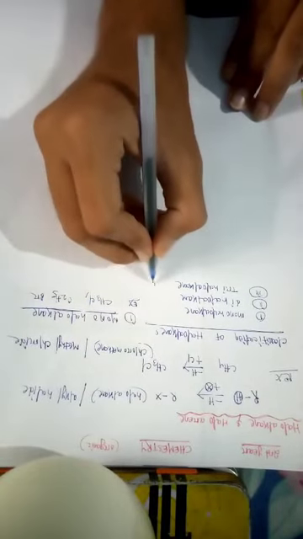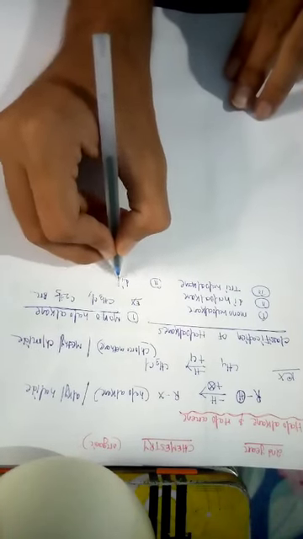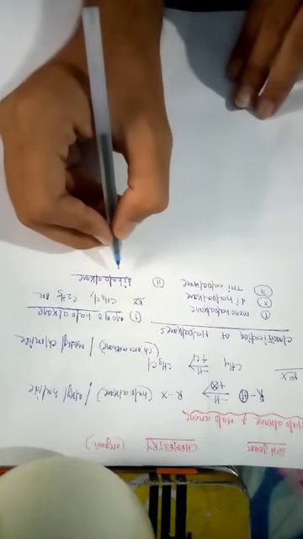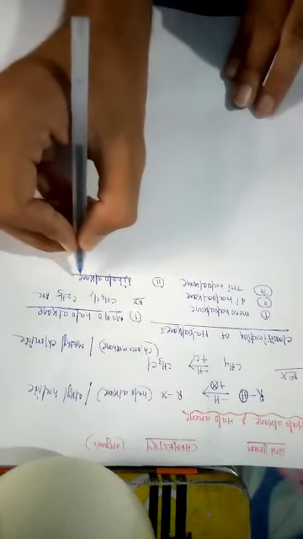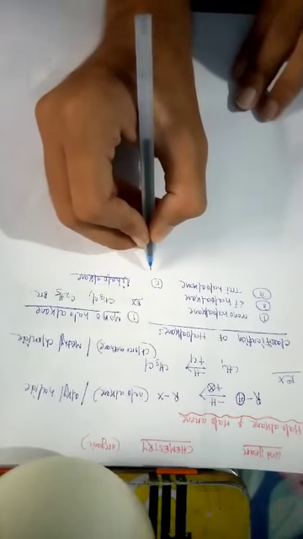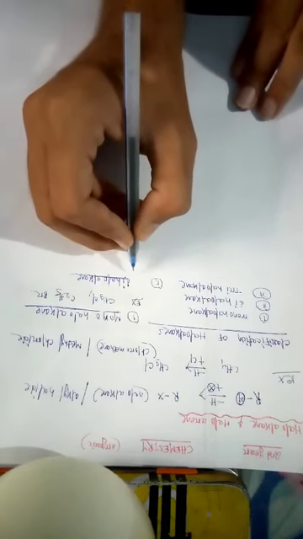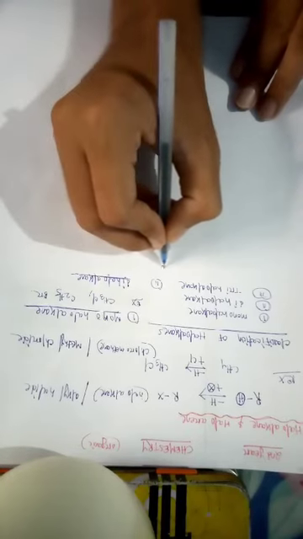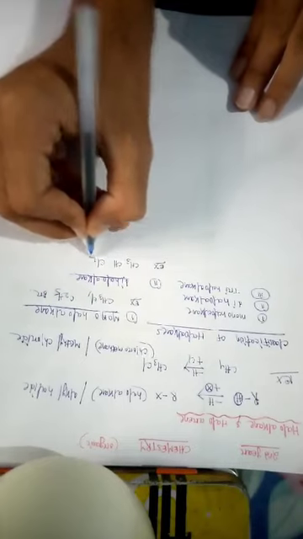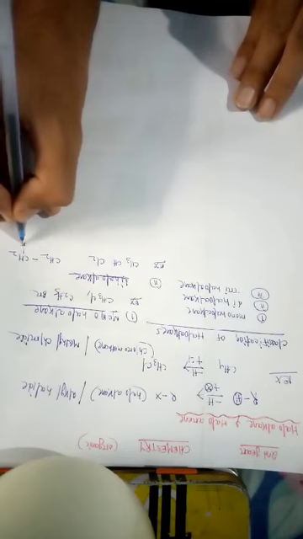Then we have to discuss dihaloalkane. Dihaloalkane is defined as the haloalkane which contains exactly two halogen atoms, such as CH2Cl2.